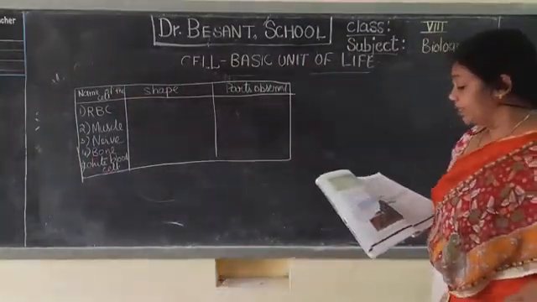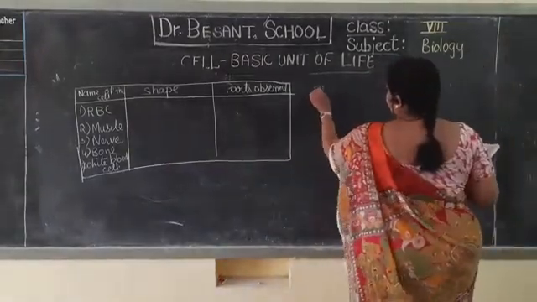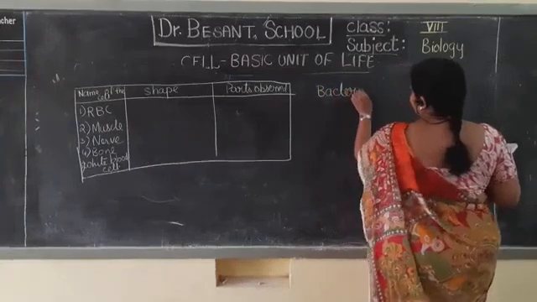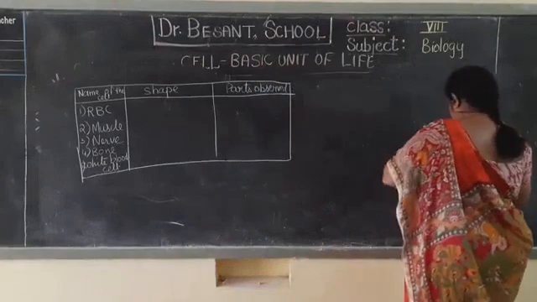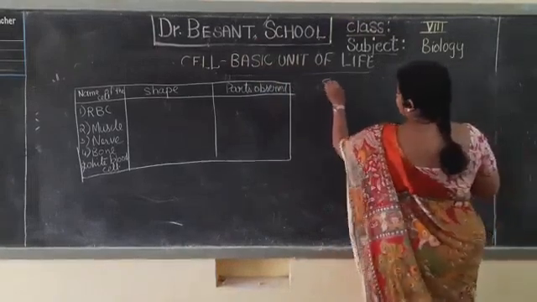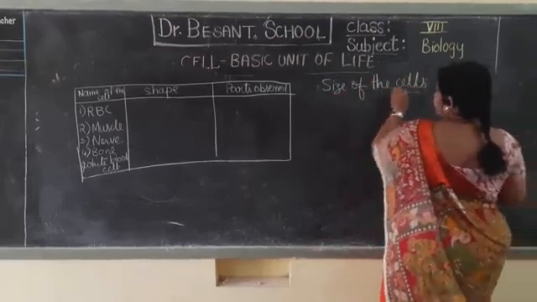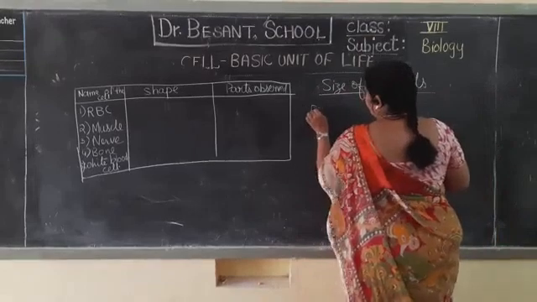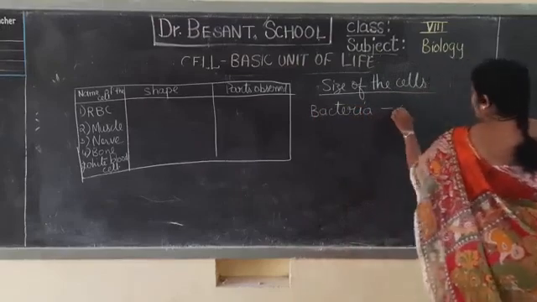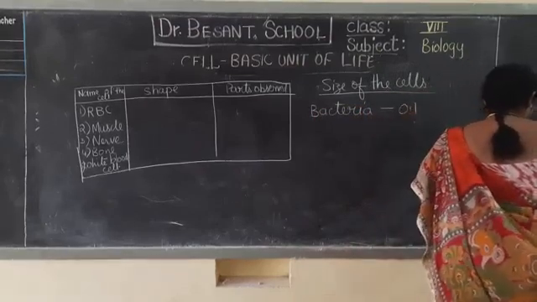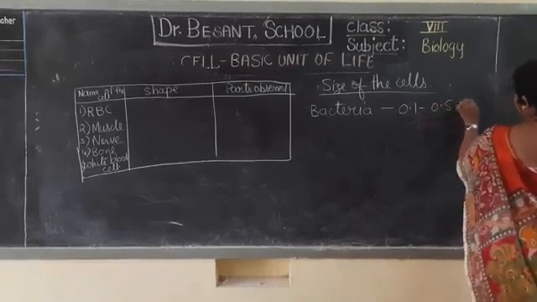Next you can see the size of the cell. As I told, bacteria has a cell size, so you just write size of the cells. Bacteria is 0.01 to 0.05 micrometers.